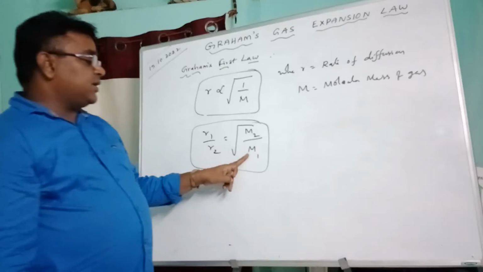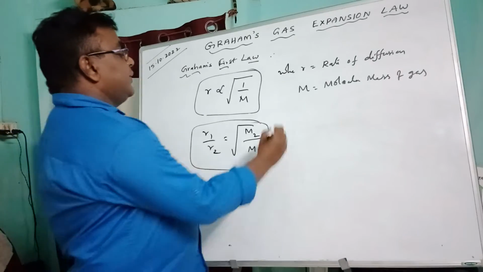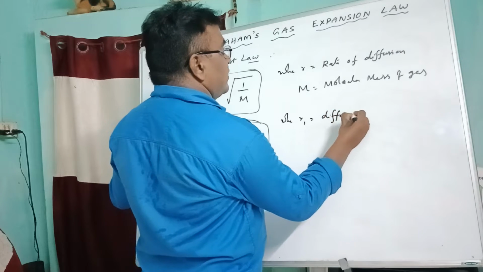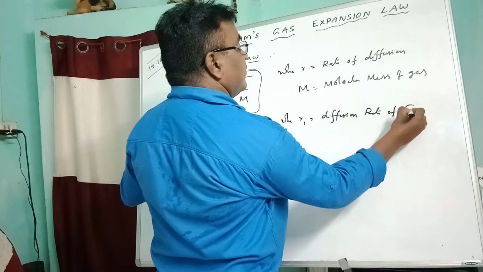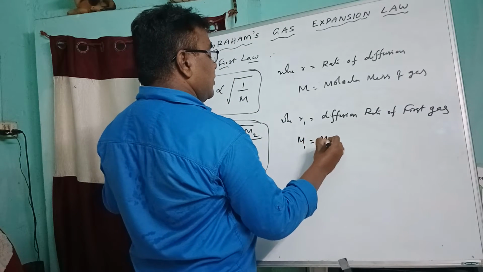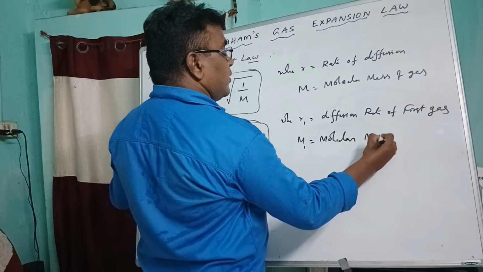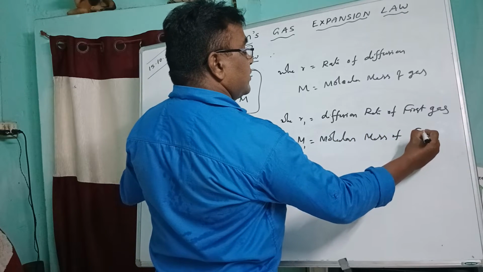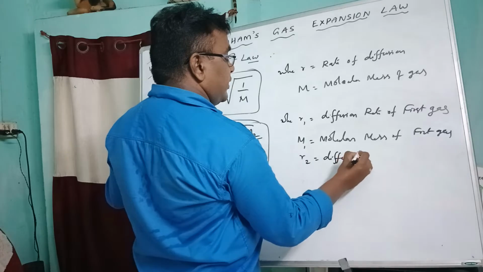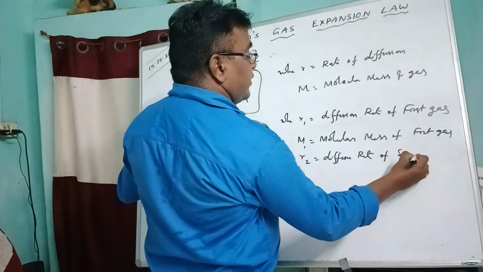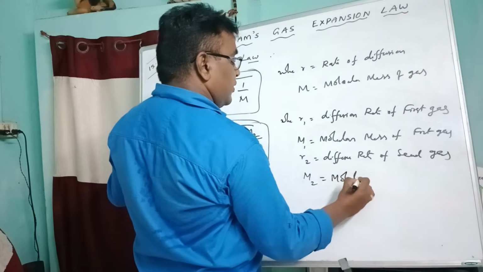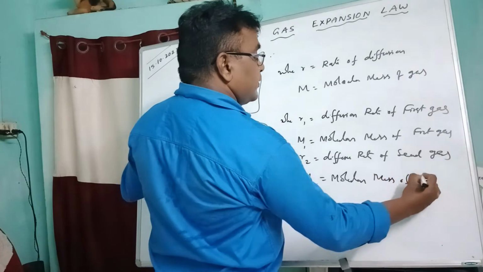So here the formula is generally given in many NEET exams, where R1 is equal to the diffusion rate of the first gas, and m1 is equal to the molecular mass or molecular weight of the first gas, and R2 is equal to the diffusion rate of the second gas, and m2 is equal to the molecular mass of the second gas.